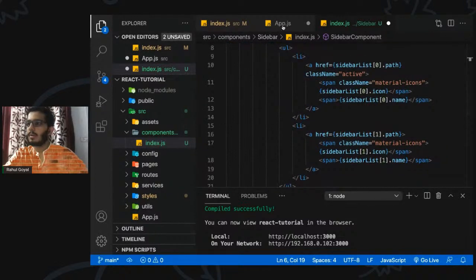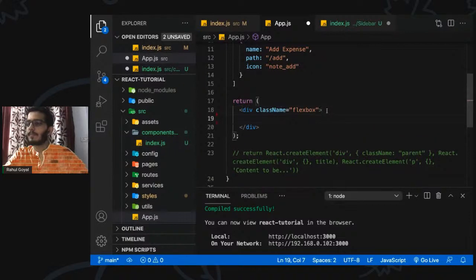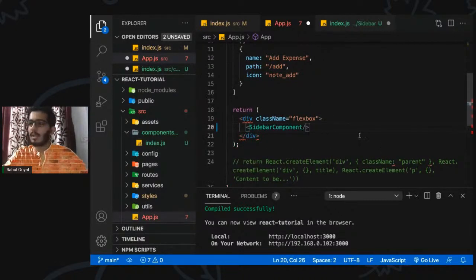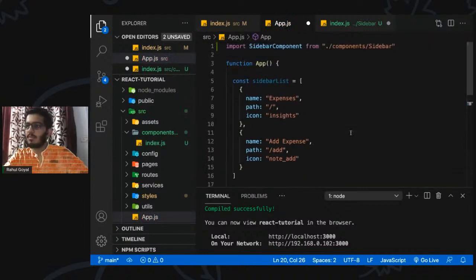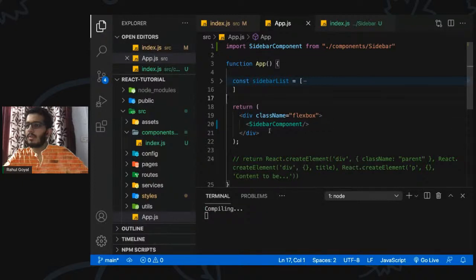Before saving it, we have to import this. While you are writing, you can have a separate plugin so that it will be easily imported. Let's save it and see. It is compiling.